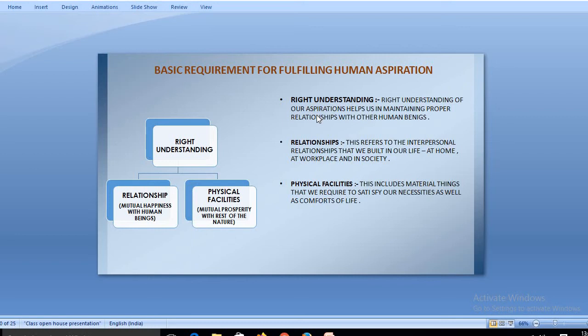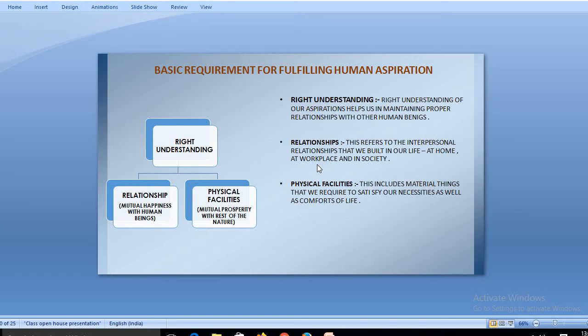We will make our relationship with the other person better. Now the next one is relationship. Relationship is an interpersonal activity where a person connects with another person. A person maintains a relationship at home first, then it goes to society, and then to the world. These are the three phases where a person wants to maintain his relationships in a better way. This refers to interpersonal relationships that build our life at home, at the workplace, and in society.